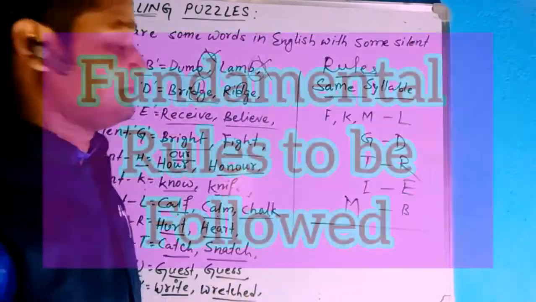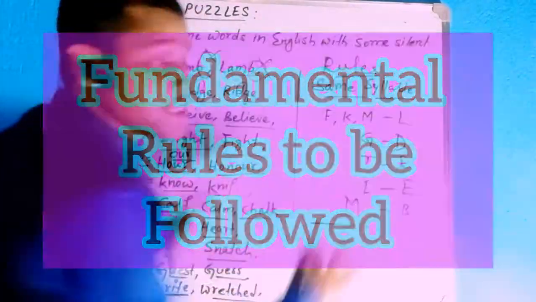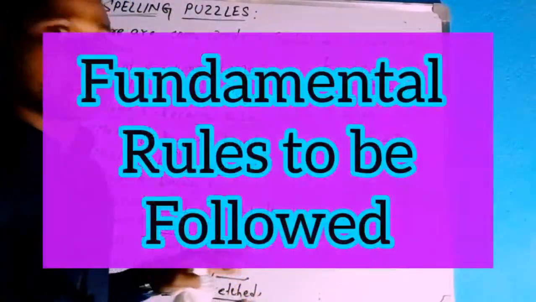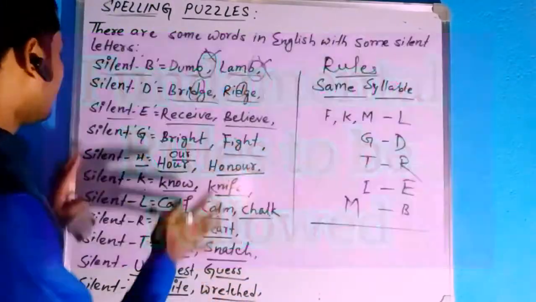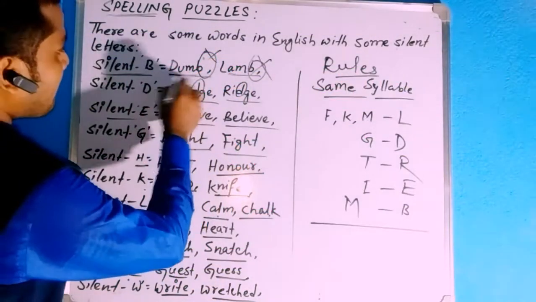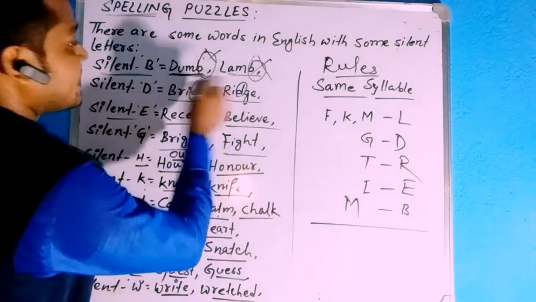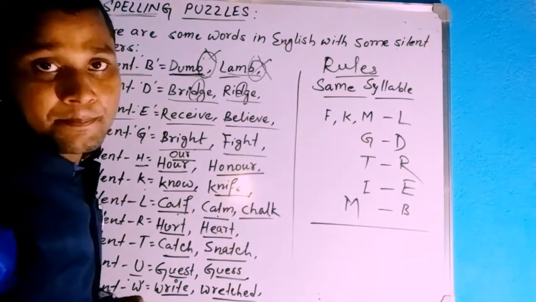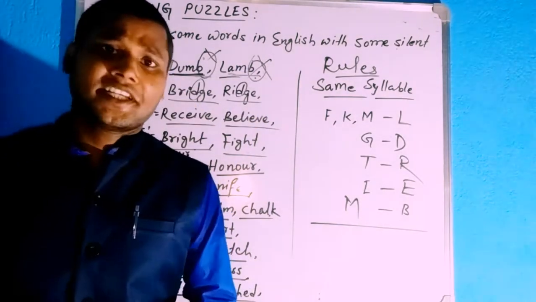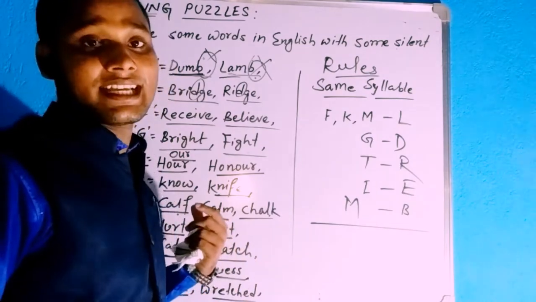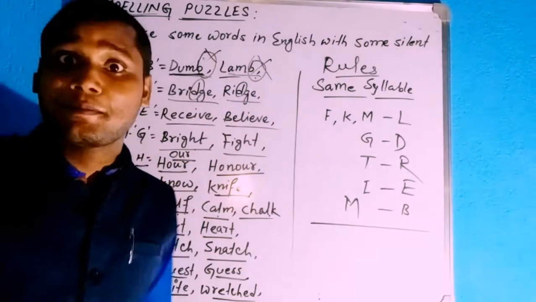Dear students, pay attention. We have learned that there are some English words in which there is a letter that will be silent. Here, dumb, D-U-M-B, but we will not pronounce B. Lamb, so B will remain silent. Like this, many words are there in the English dictionary. This is known as spelling puzzles.